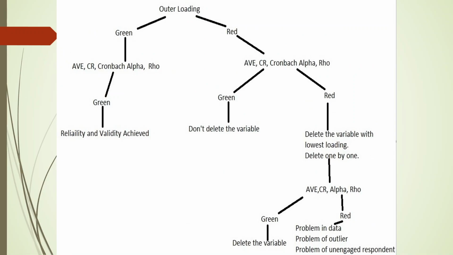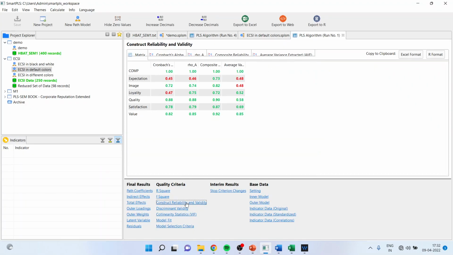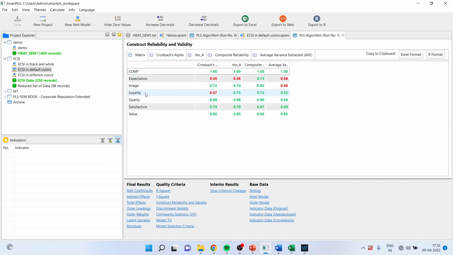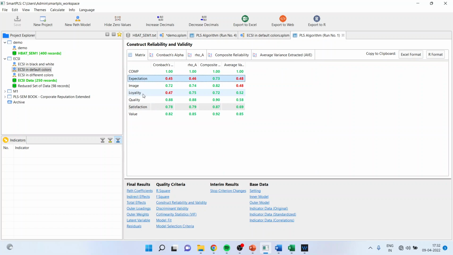Delete the variable with the lowest loading. What is the path? Outer loading is red. AVE, CR, Cronbach alpha, rho are also red. Let me check that also. Are they red? Construct reliability and validity. Yes, they are also red. Now, in this scenario, if I talk about outer loading, Loyal 2 is loaded on loyalty and Q6 is loaded on expectations. Are they red? Yes, they are red. And now it is time to delete the statement.